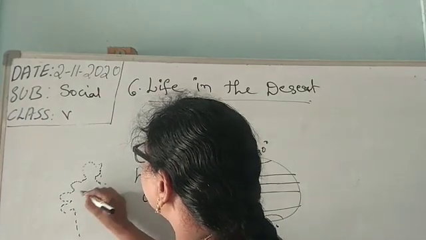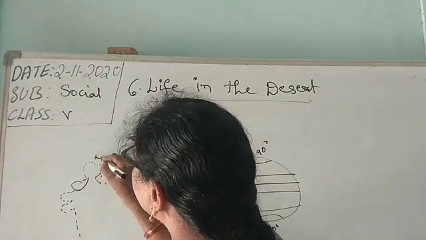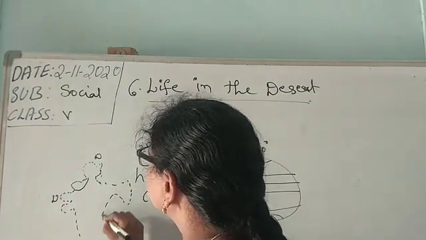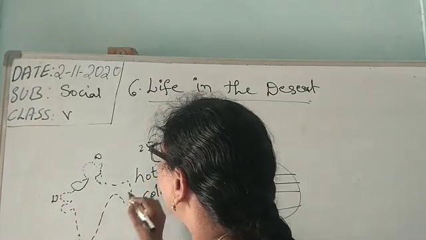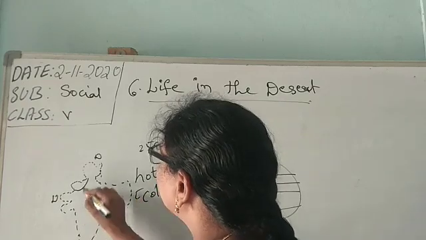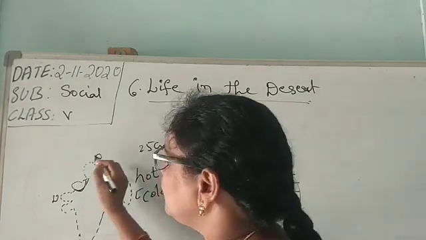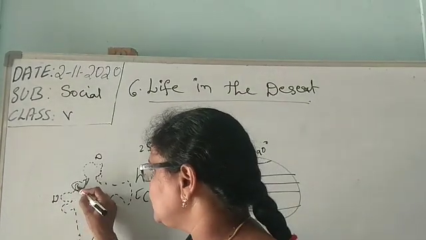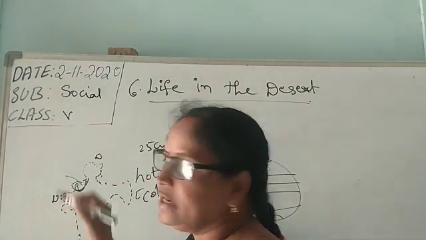Here it is west, north, west, east, south. In Rajasthan, it is the northwest side. Here it is Rajasthan, here it is the Great Indian Desert.